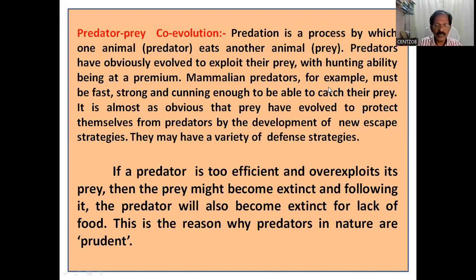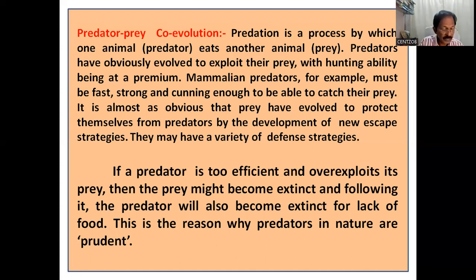It is almost as obvious that prey have evolved to protect themselves from predators by the development of new escape strategies. They may have a variety of defense strategies. So both predators and prey have to evolve together. Suppose one of them is not able to evolve, it will ultimately go extinct, isn't it?